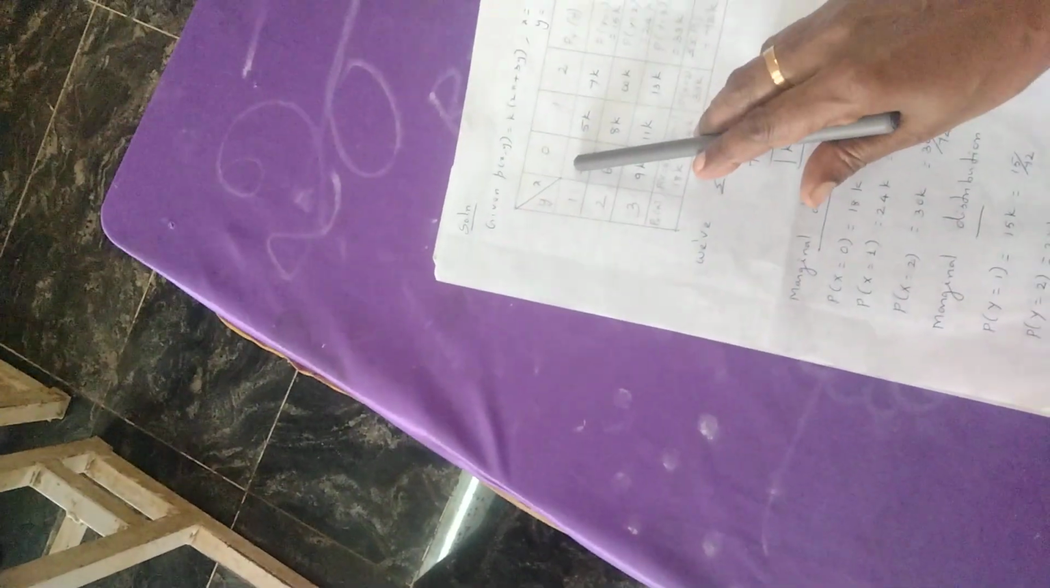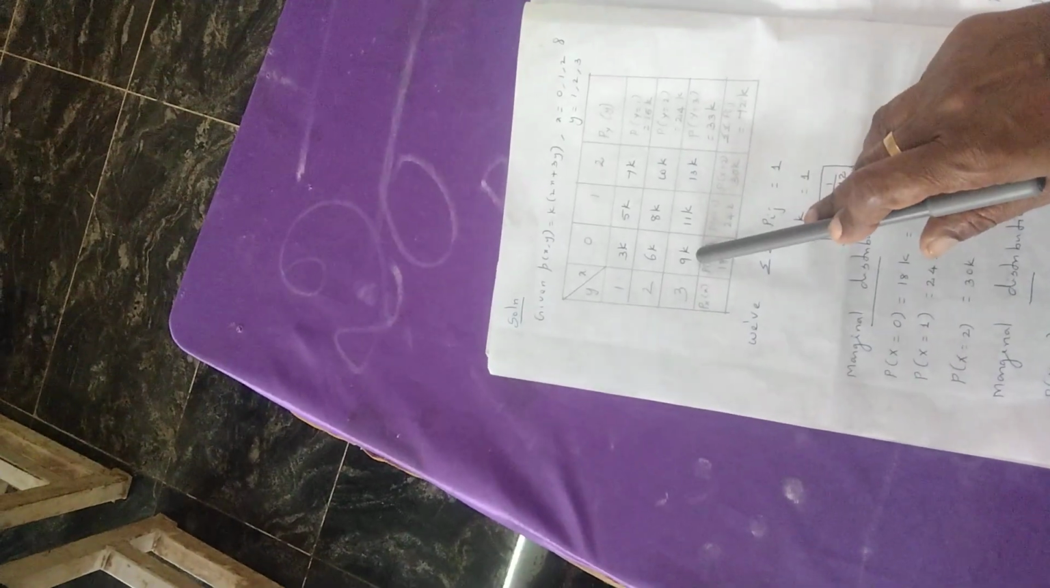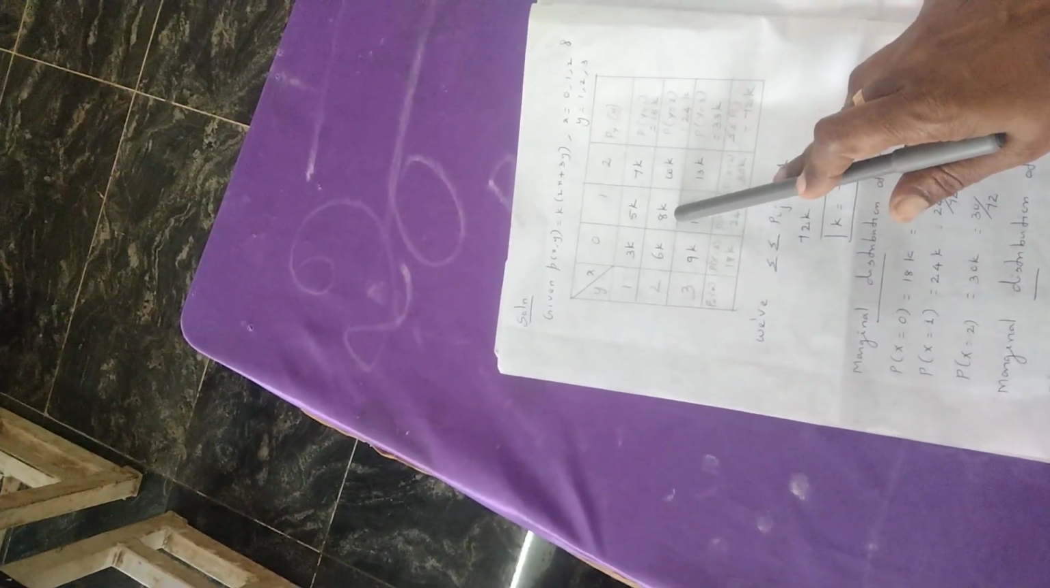Similarly, for the sum 2, 0 to 1, 1. We have two cells, 0, 1 and 1, 1. Find the sum, that is equal to 6k plus 5k, 11k. So substitute the value, 11 by 72. Similarly, next you take the sum 3: 0, 3, 1, 2, 3, 1. These are the possible values for x and y. Here you write x plus y equal to 3. That is 9k, 8k, 7k.